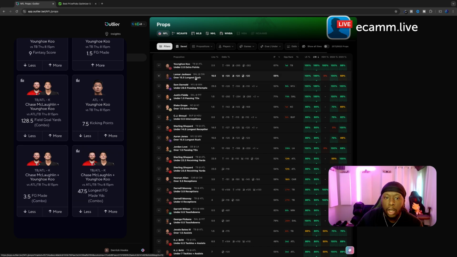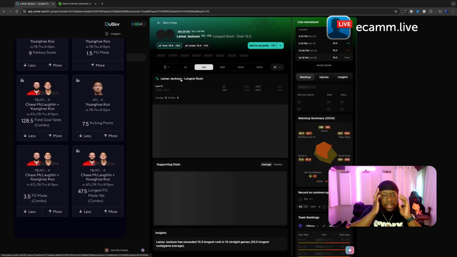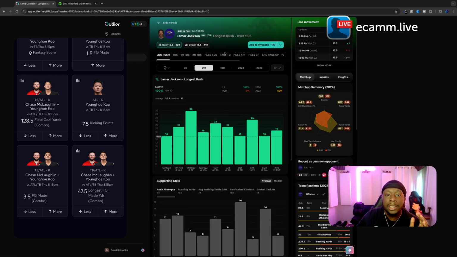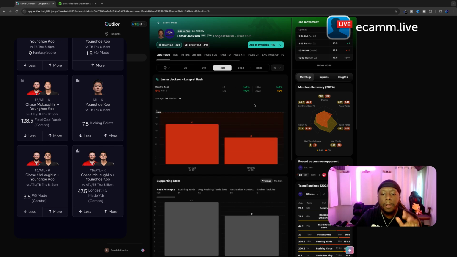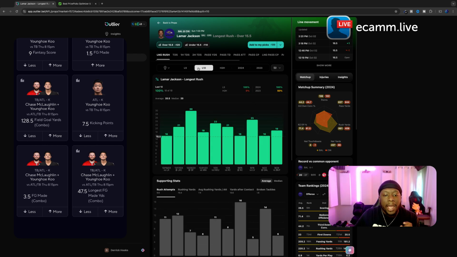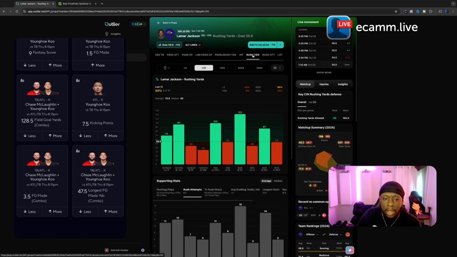Let's get to it. So, all right, now let's take a quick look at Lamar Jackson's longest rush. 50.5 longest rush. He's been going crazy the last couple games, but as you can see, the H2H is 0, but this was last year. The last couple games, he has been on a crazy run, guys, especially with the offensive line now helping him out. I think there's a great chance that he's going to do this. But let me look at his rushing yards. I don't want to go with the touchdowns. He could possibly do a touchdown, but I'm not really looking for that one right now.